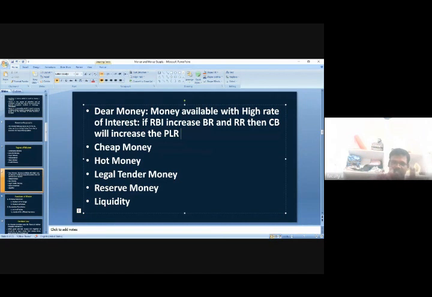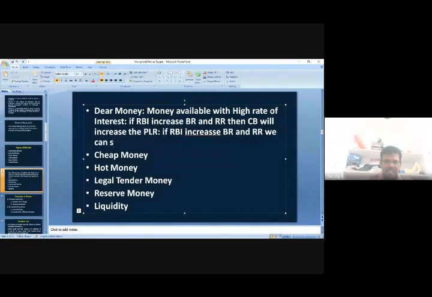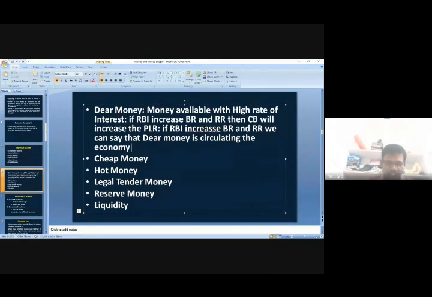So commercial banks are lending money to the public at a high rate of interest, and that's why it is called dear money. If RBI increases the bank rate and repo rate, we can say that dear money is circulating in the economy, in the country. That is what we can conclude.